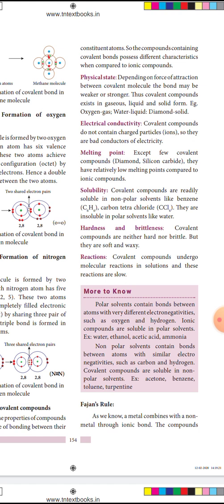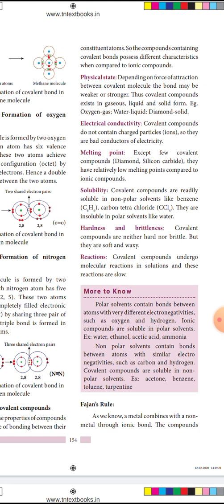Next is electrical conductivity. Covalent compounds do not contain charged particles, that is ions. So they are bad conductors of electricity. Covalent compounds do not have charged particles, that is ions, which have positive and negative charge. So they are bad conductors of electricity.